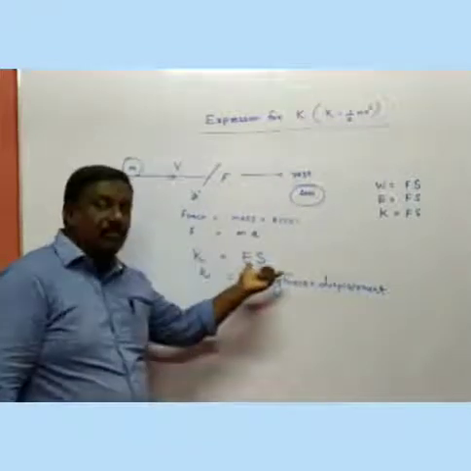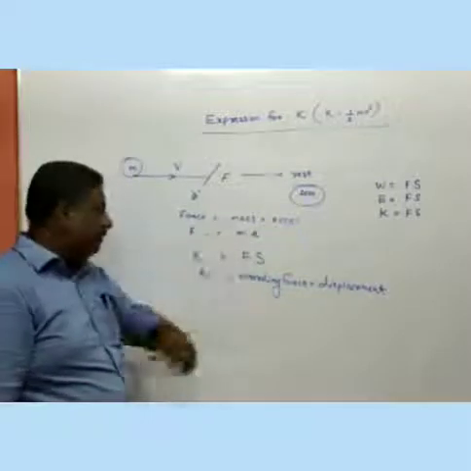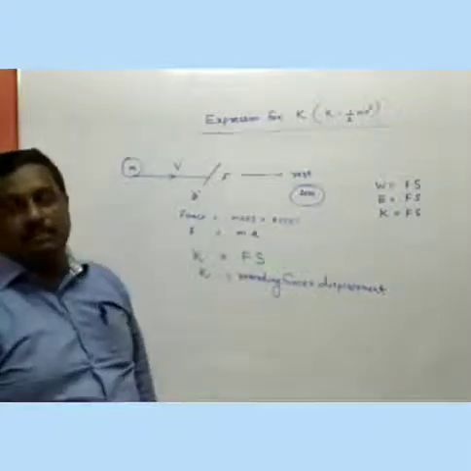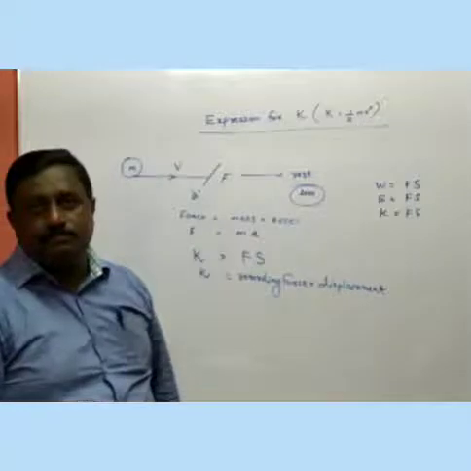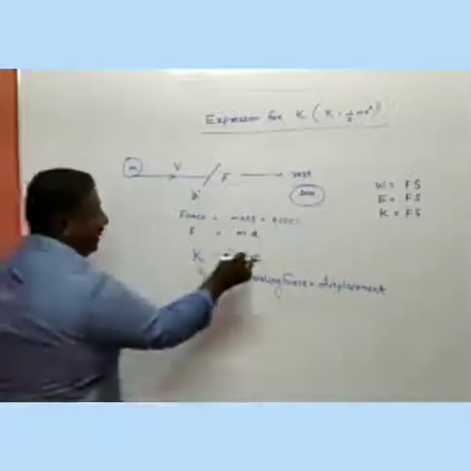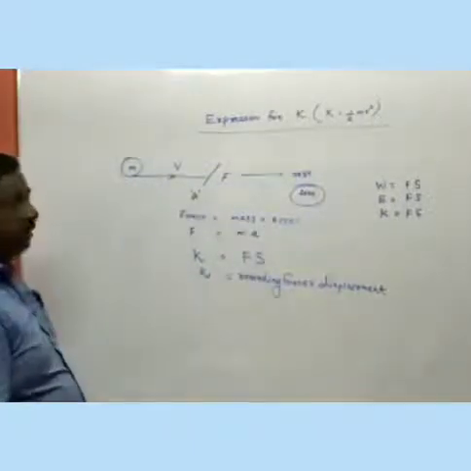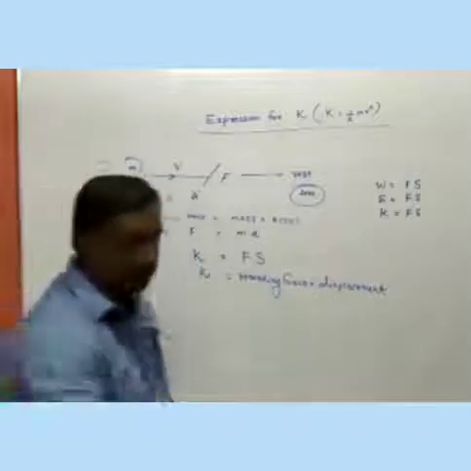Kinetic energy is equal to force into displacement. We know the value of force, that is equal to ma. S is the displacement. Okay? Then we have to find out the value for S.